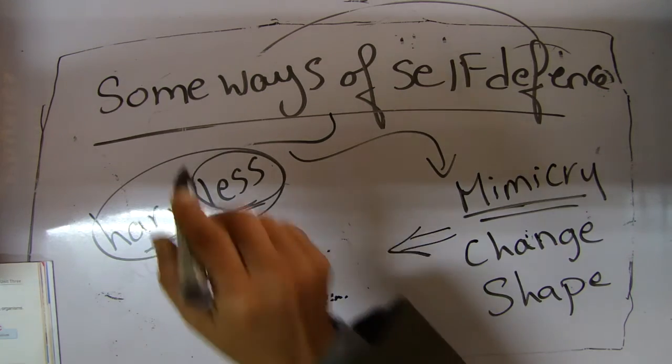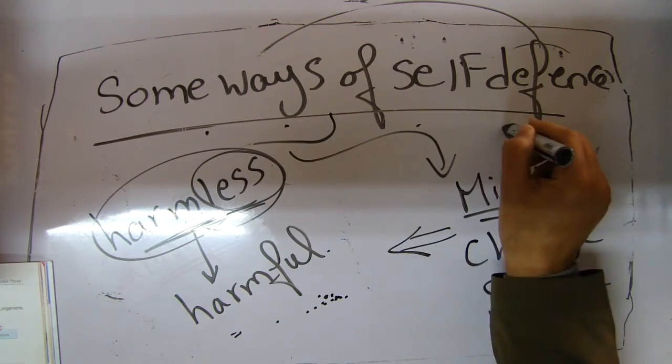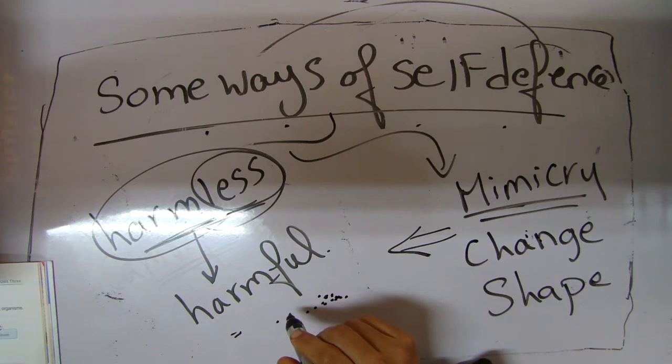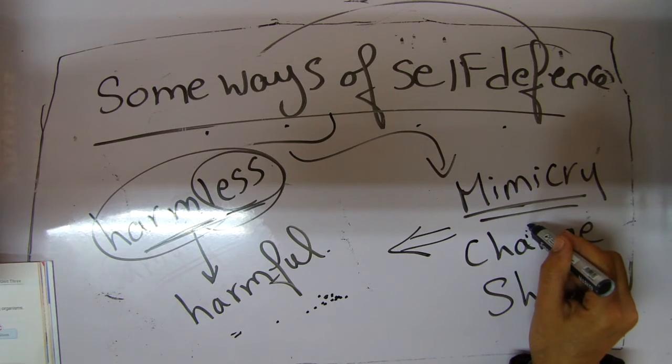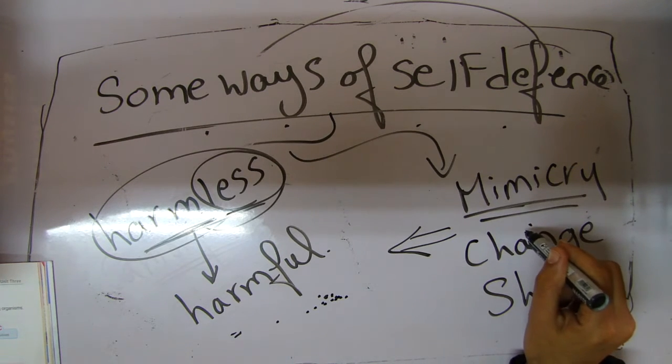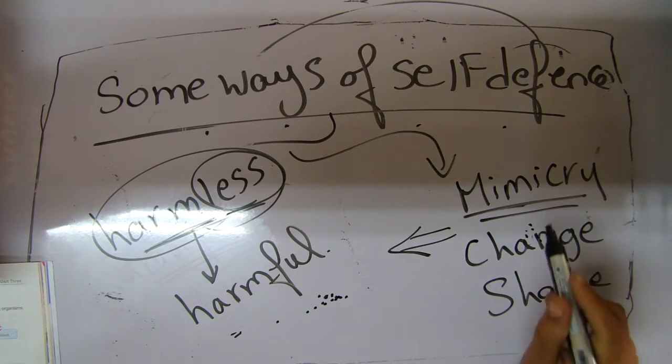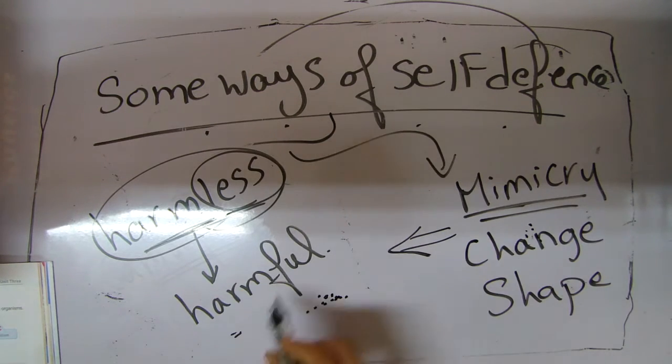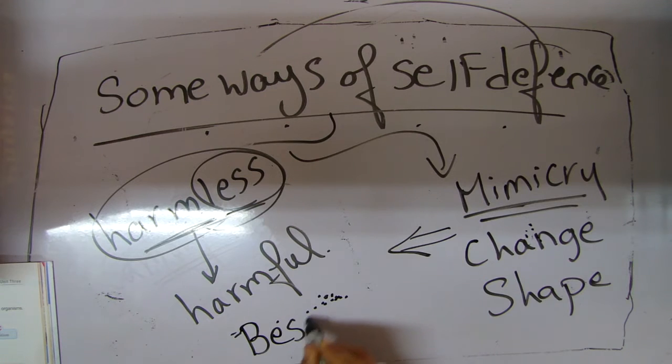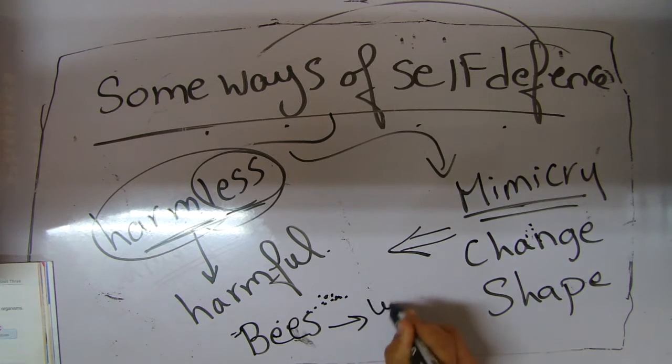Again, so we have some ways of self-defense. Number one, camouflage. Number two, mimicry. Camouflage is changing color, but mimicry is changing shape, like bees changing their shape into wasps.